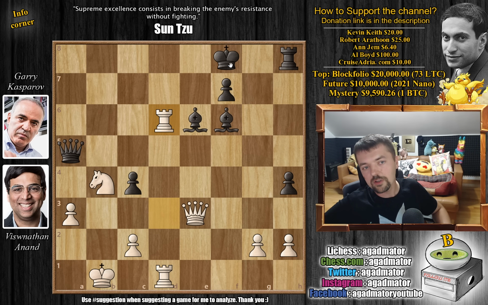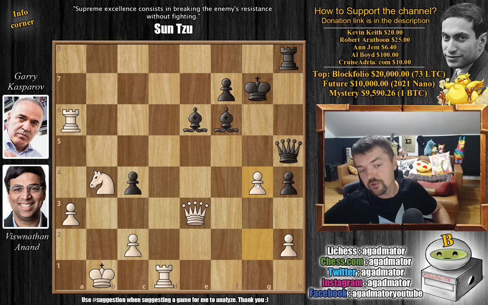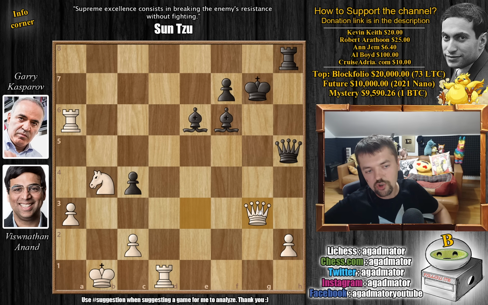And here you could continue this with king to g7. The game continues, and it might be a very active game, but you know, who are we to know such things? But then white can play rook to a6, attack black's queen, and now black's attack is basically over. You have to move the queen now. There's no more attack happening here after you move the queen. Even g4, and it's actually white who's attacking. If h captures, the queen will capture with check, and it's a very enjoyable position.